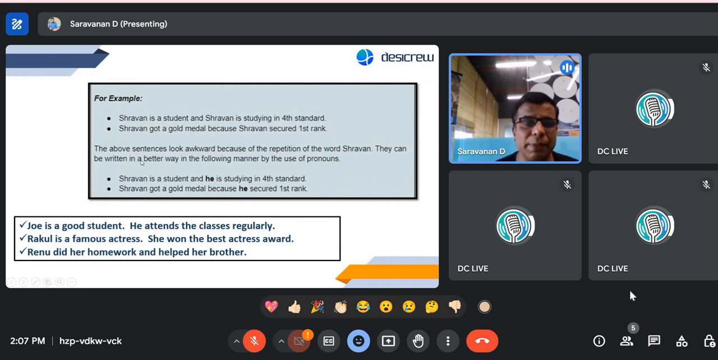So they can be written in a better way, isn't it? In the following manner, by the use of pronouns. Let's see what that is. The first sentence was Shravan is a student and Shravan is studying in 4th standard.